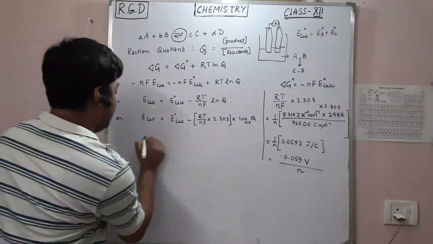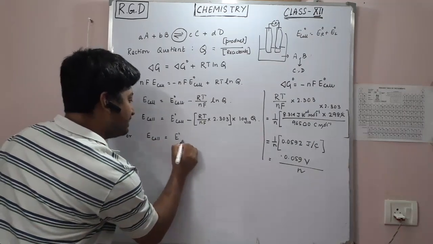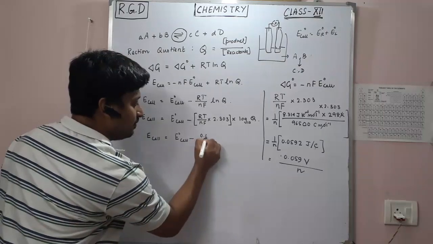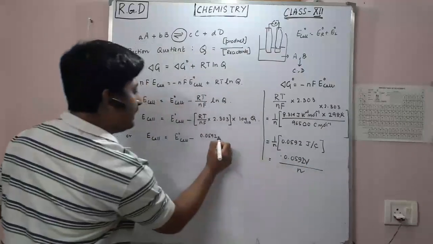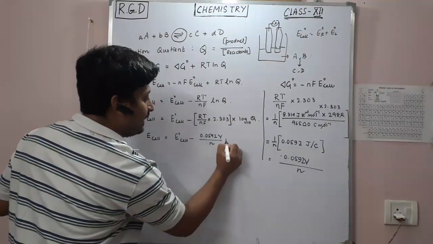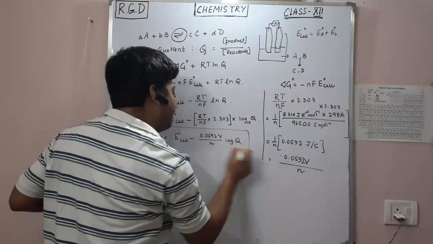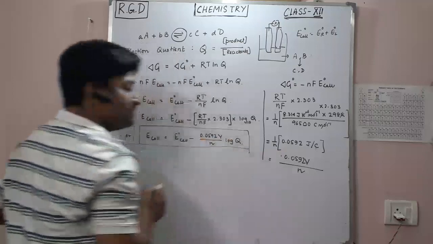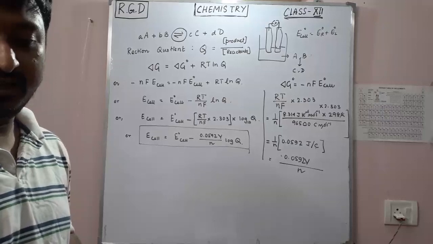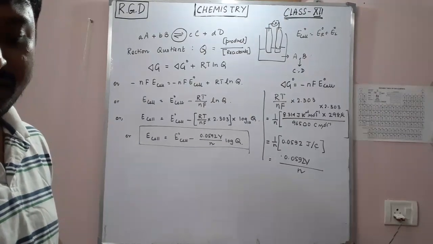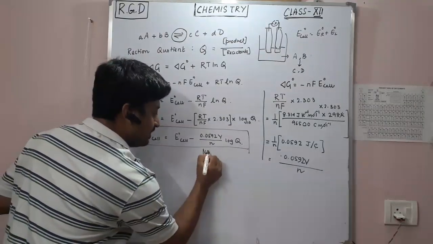So let's put it here: E cell equals E0 of cell minus 0.0592 volt divided by N log of Q. Now this equation has a name. This is known as the Nernst equation. This expression is known as the Nernst equation.